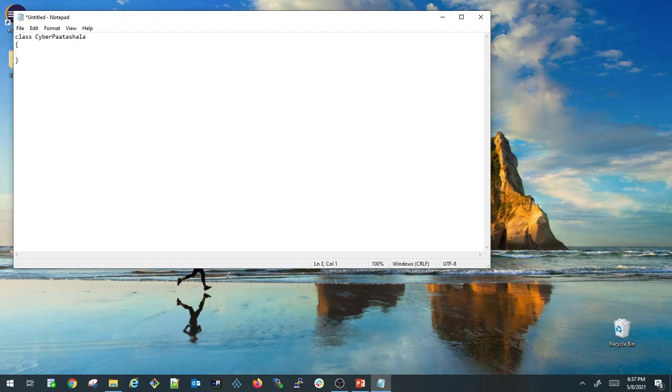So inside that class I am declaring a public static void main method. So let us see, public static void main, open brace, closing brace. So inside that, String args. For this main method I am again opening an open brace and a closing brace.